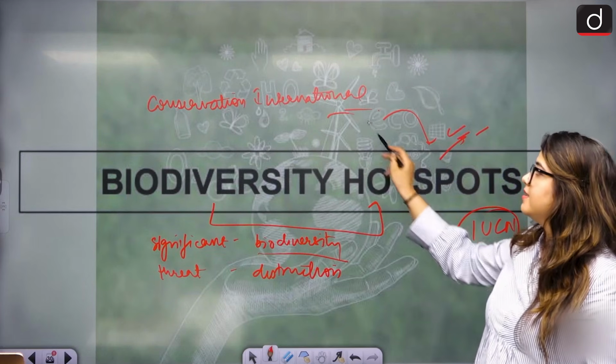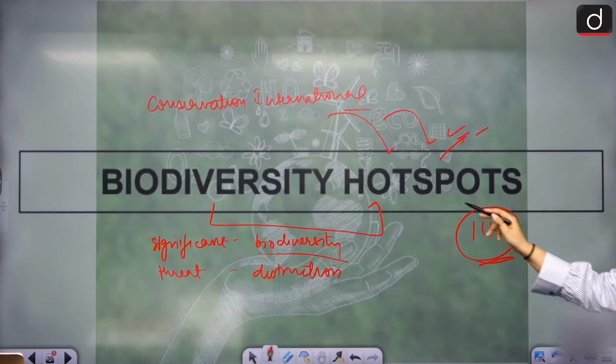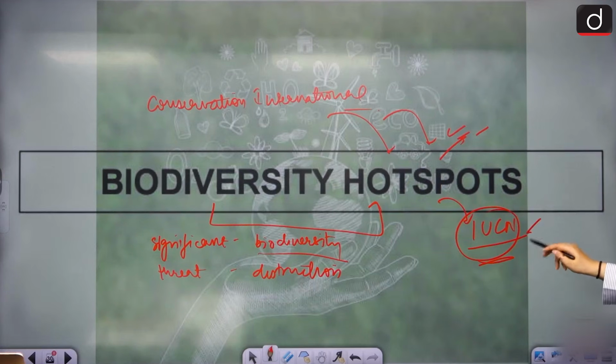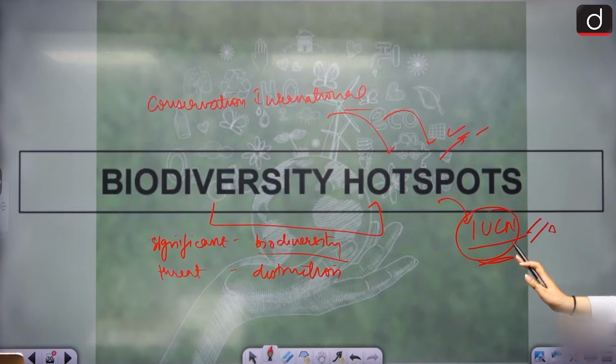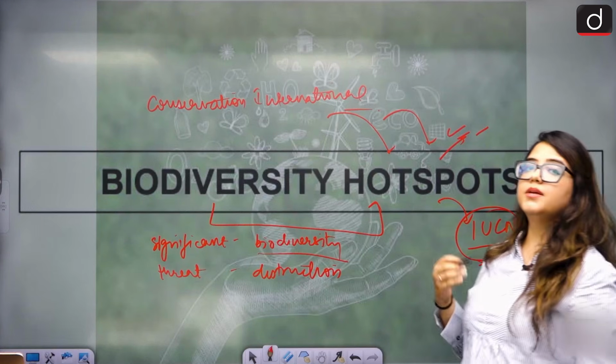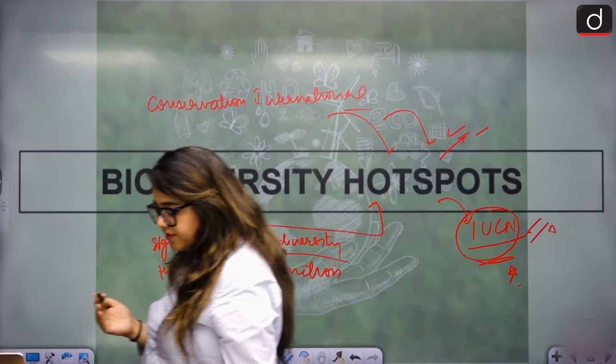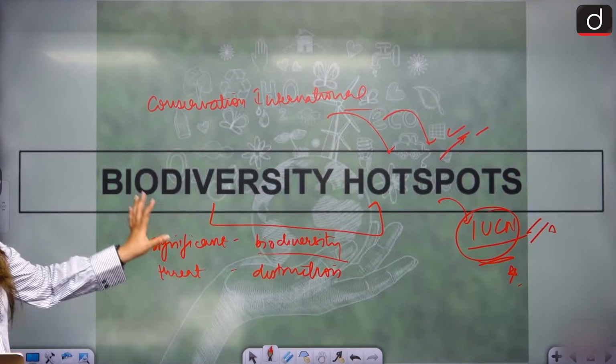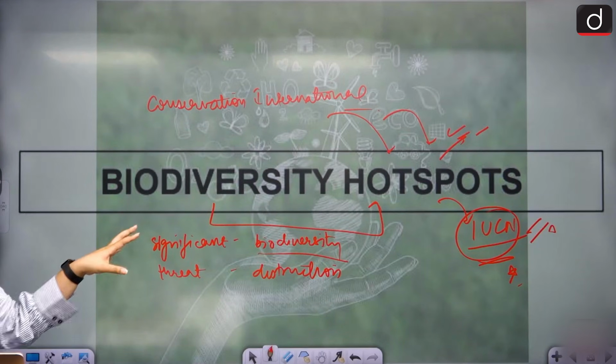The determination task is done by Conservation International and the preservation task is taken over by IUCN. So we'll also talk about IUCN. Conservation International is fine, we don't need to go that deep, but IUCN we need to understand very clearly because it has been repeatedly asked. Okay. So let's begin with biodiversity hotspots. You understand what they are?